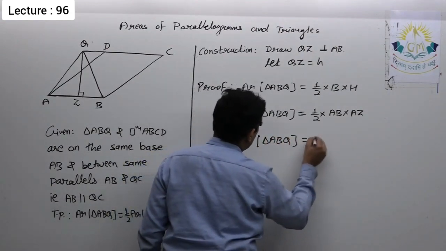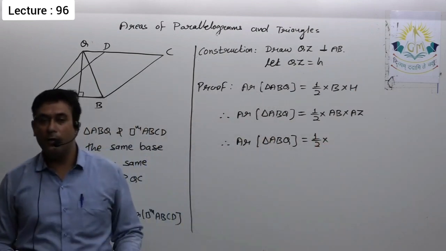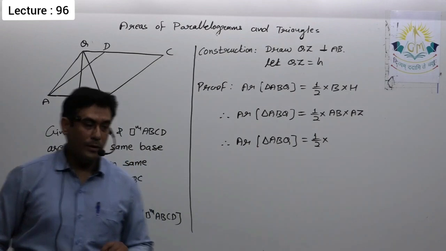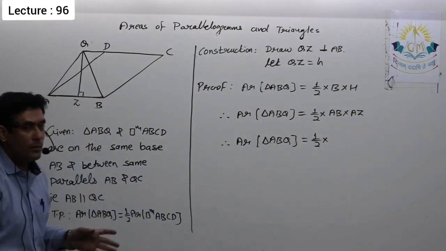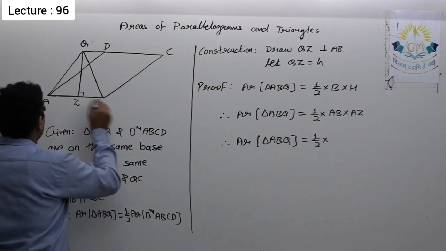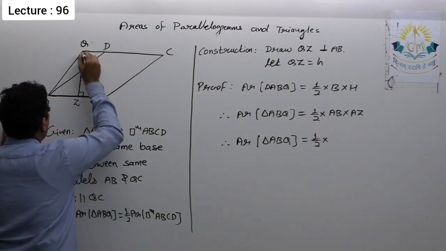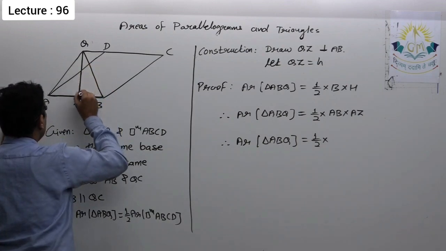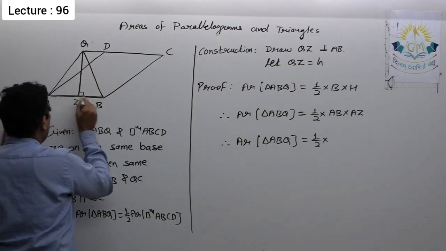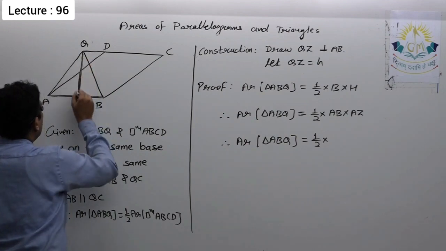I am also considering that you know the area of a parallelogram. The area of a parallelogram is base multiplied by corresponding height. So if I talk about the area of ABCD, the base is AB and the corresponding height or altitude is QZ. That means if I multiply AB and QZ, I will get the area of the parallelogram.